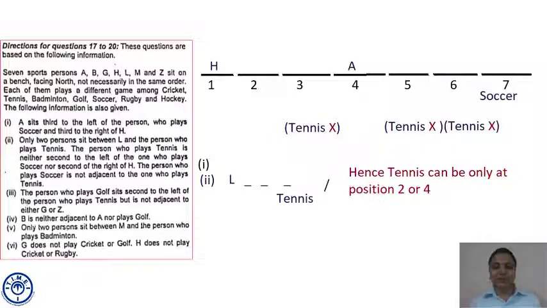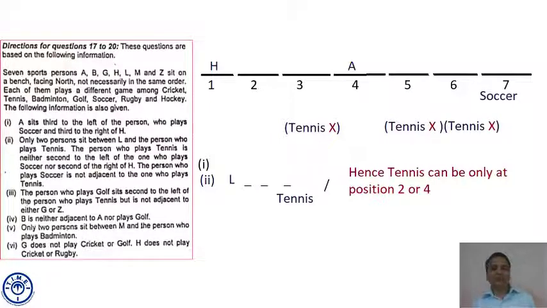When we read the third point, the person who played golf sits second to the left of the person who played tennis. If tennis is at seat number 2, then there is no chair left. If tennis comes at seat number 2, then there is no position left for the person who played golf. So tennis cannot come at seat number 2.